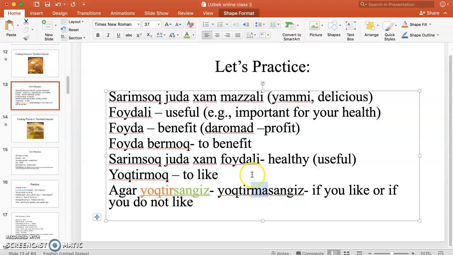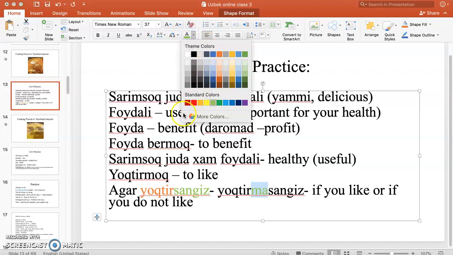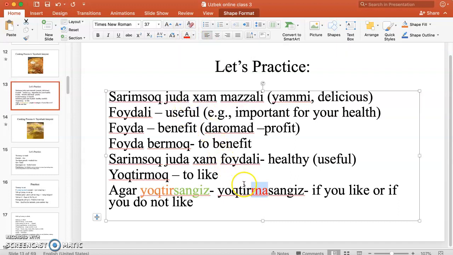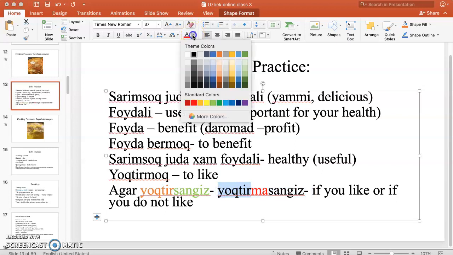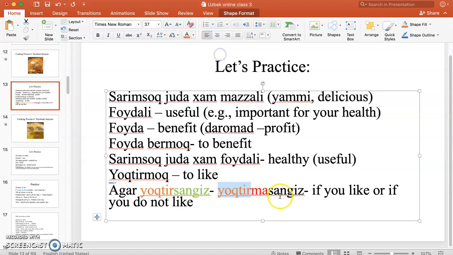The word don't here is ma. So again, yoqtir is our main verb here, and then ma means negative, and then sangiz, because we're referring to you, if you like it or you don't like it.